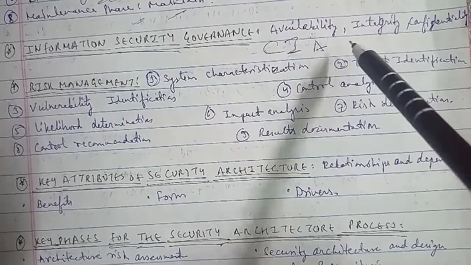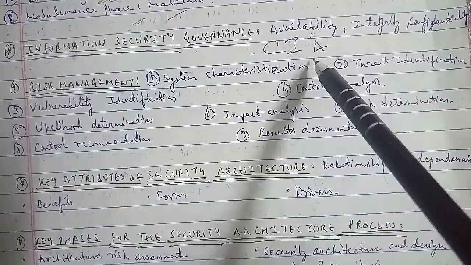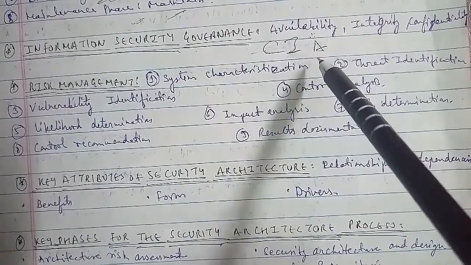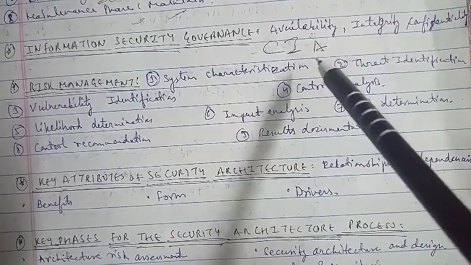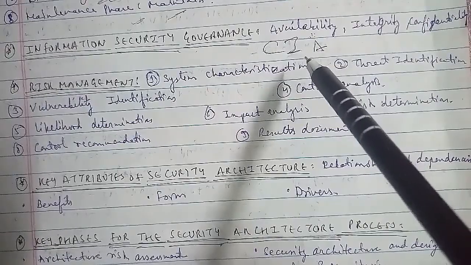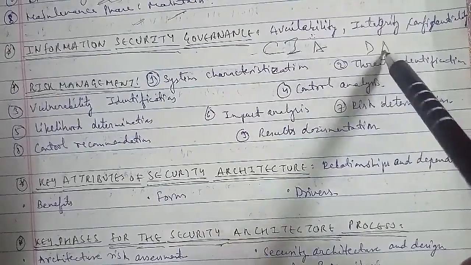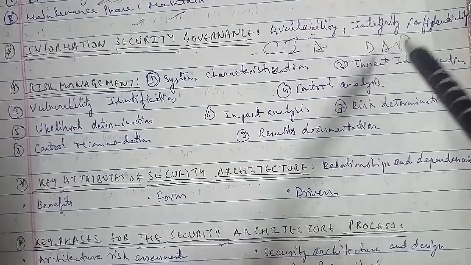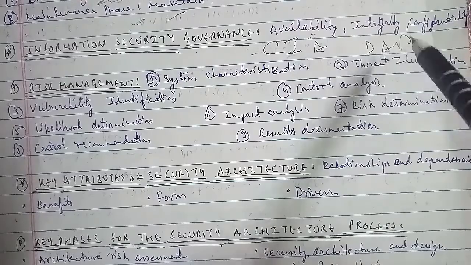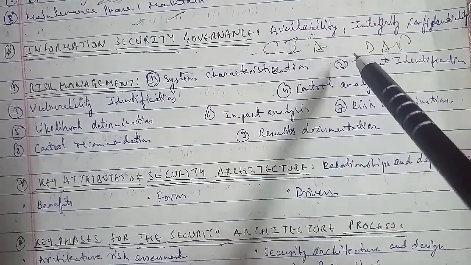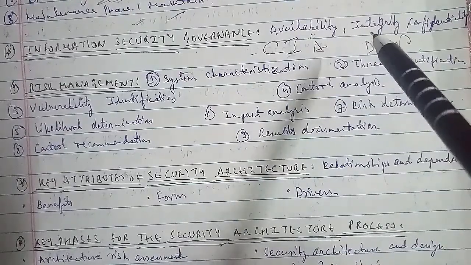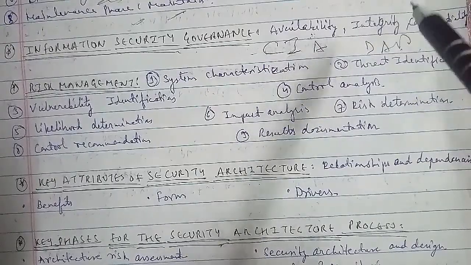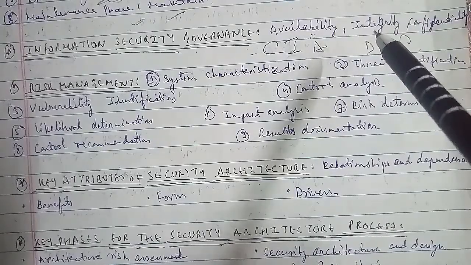In terms of the CIA, that is confidentiality, integrity, and of course availability, this is directly related to the DAD, that is disclosure, alteration, and destruction of information. Confidentiality means that the data has not been disclosed, integrity means that the data has not been altered, and availability means that the data is there and has not been destroyed as well.